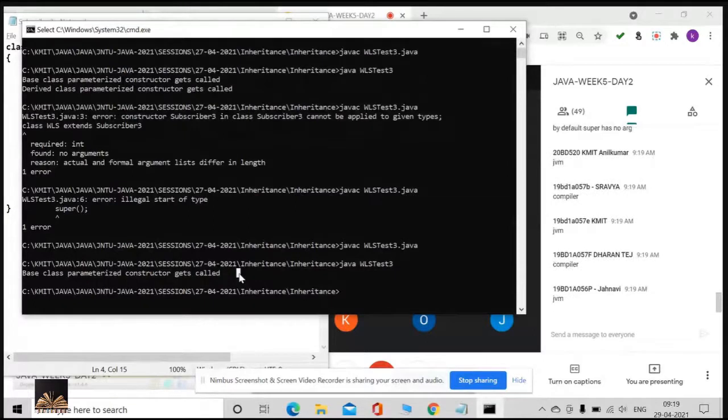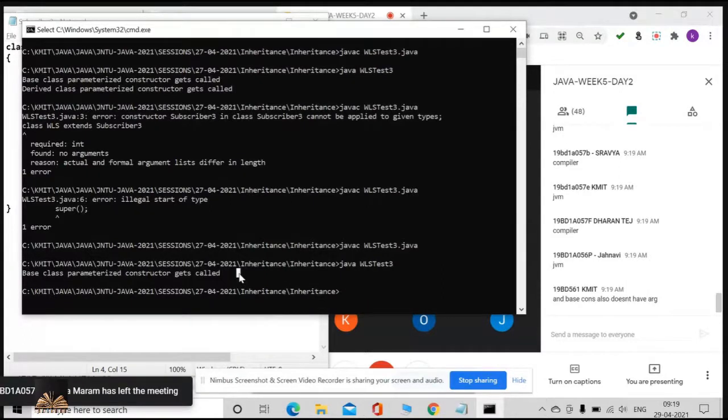So did you understand, guys? The base class constructor also doesn't have arguments. Then the rule is, of course, you can have a parameters constructor in your parent class, but in the derived class you need at least a zero-argument constructor, provided by you.